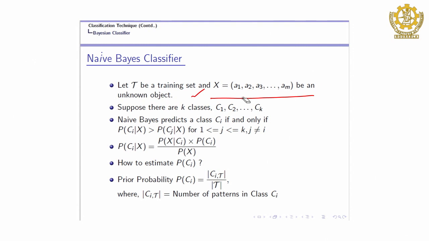Now, instead of a 2 class problem, consider there are k classes starting from C 1 to C k. You apply naive Bayes and predict a class C I if and only if this is satisfied.